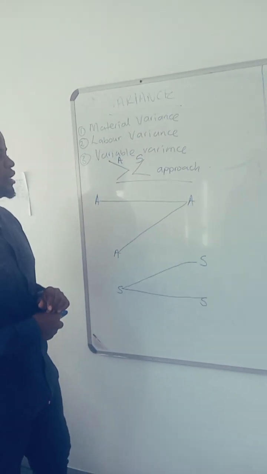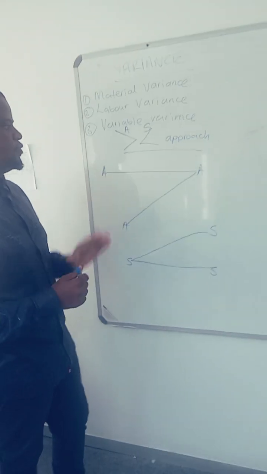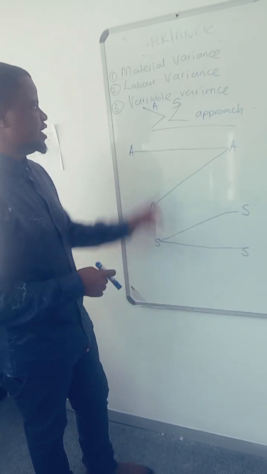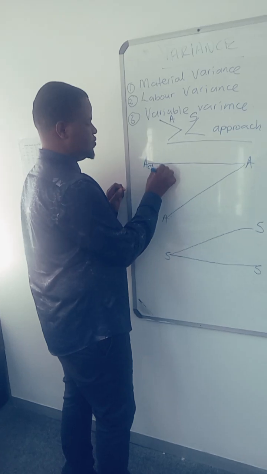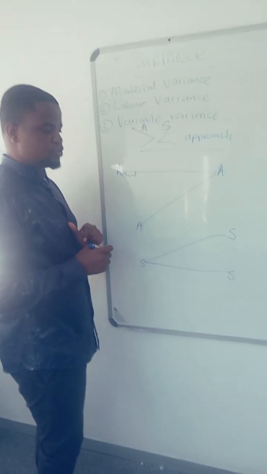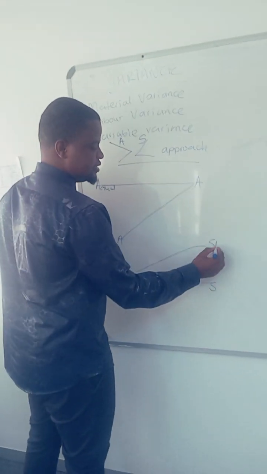So what is the key for our approach? A is representing actual. S is representing standard.